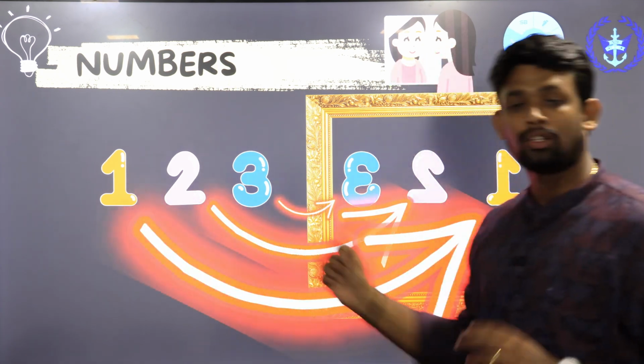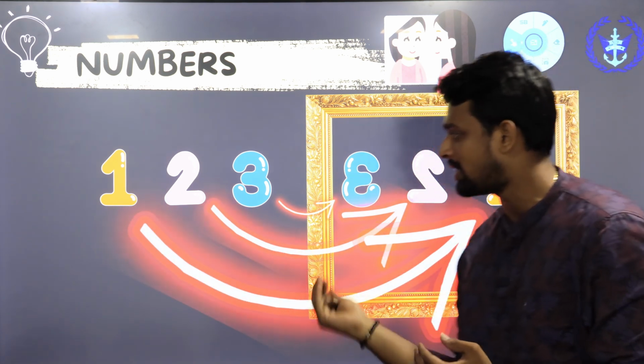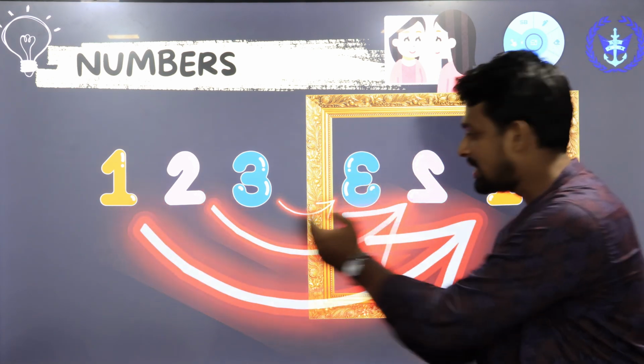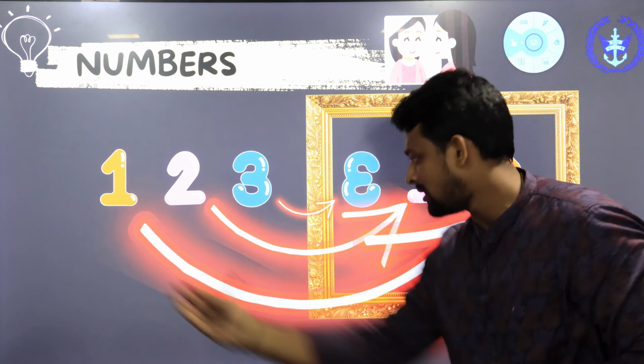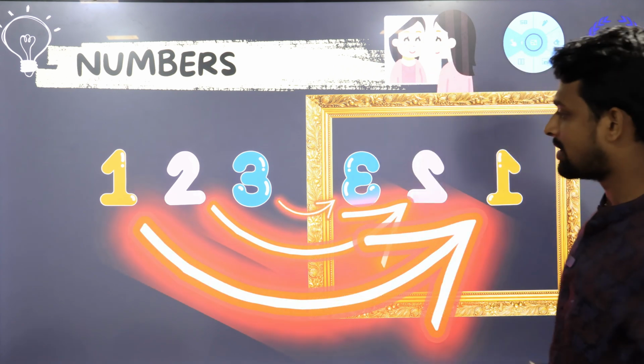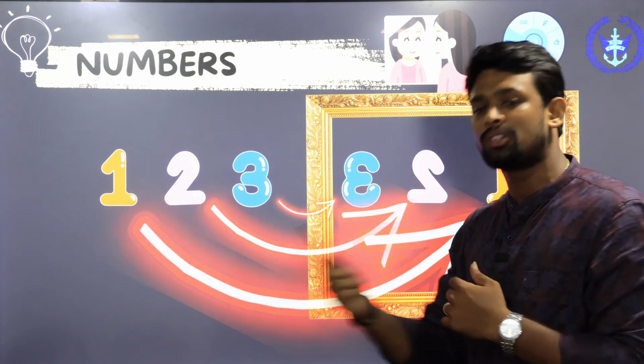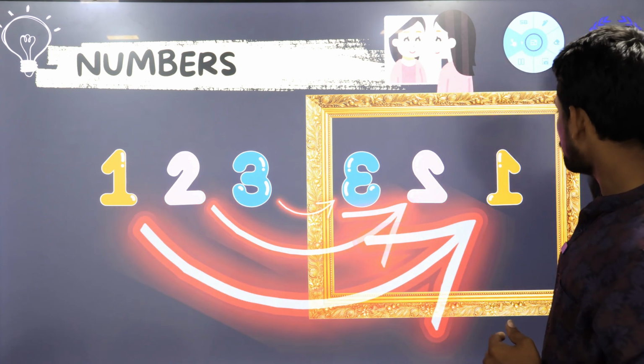1, 2, 3 should be written as 3, 2, 1. And this is the order. First, second, third should be written as third being the first, second being the second, and first should be the last one. Yes, this is how it is. Kindly check it out. And it should also be converted laterally, guys. Lateral inversion should be done.